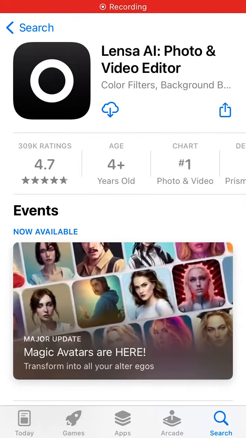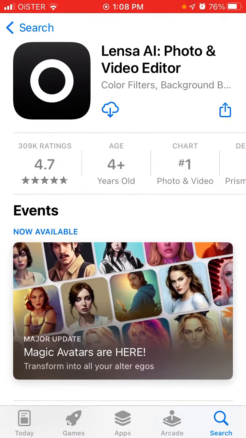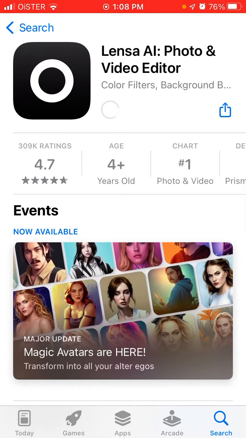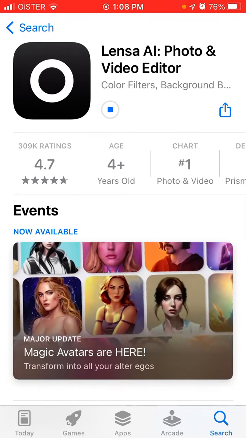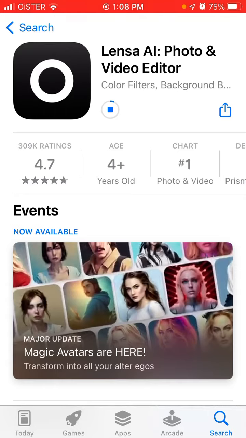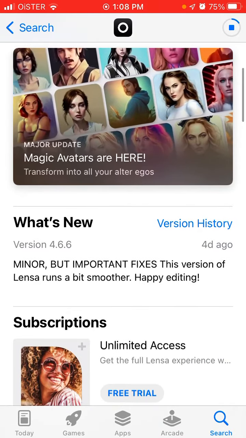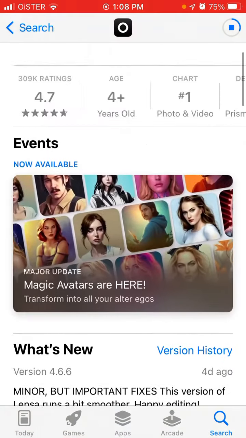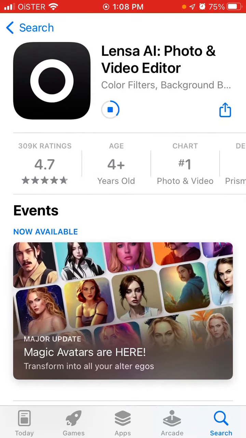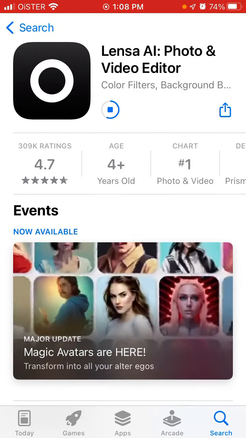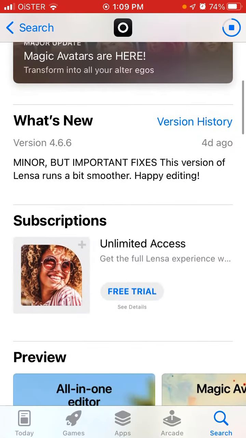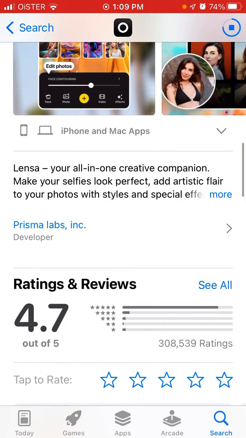So here's the viral Lensa AI app, photo and video editor. And yeah, it went viral after this update, Magic Avatars, where you can create AI avatars for you. So this is a new viral trend. This is a new category of apps.